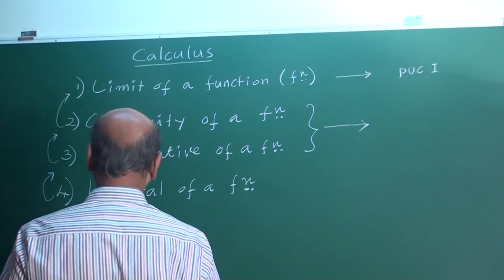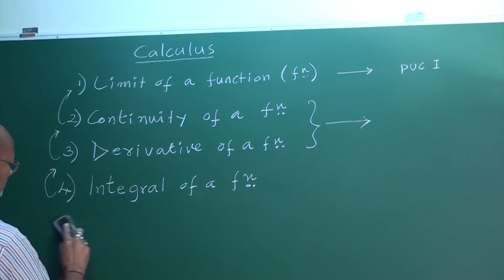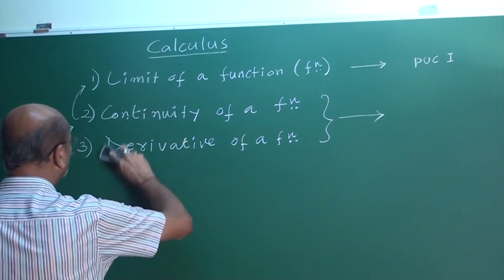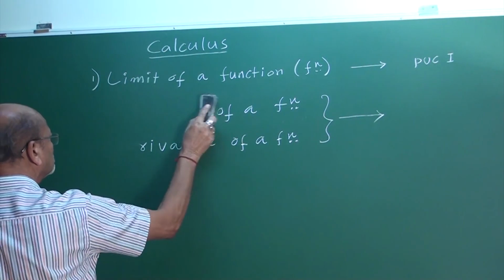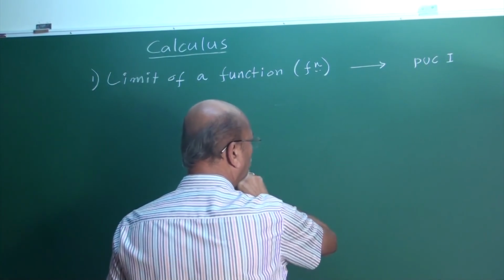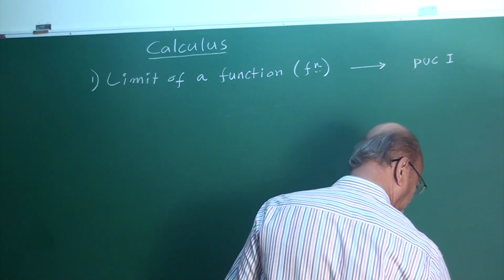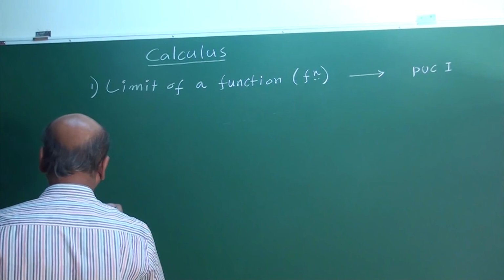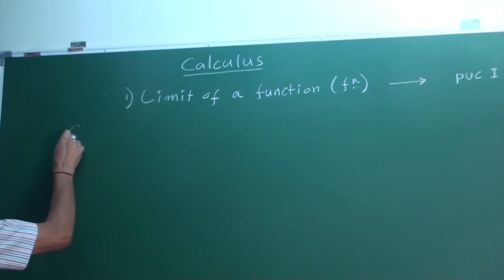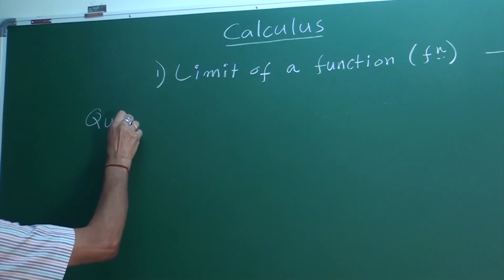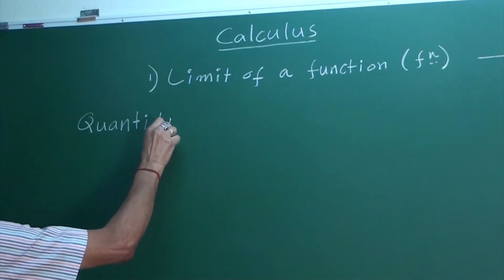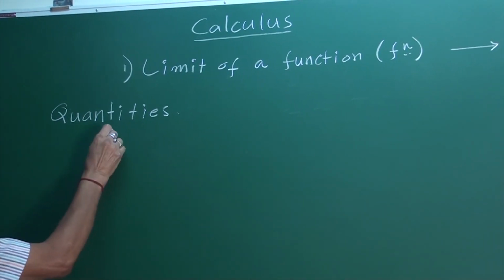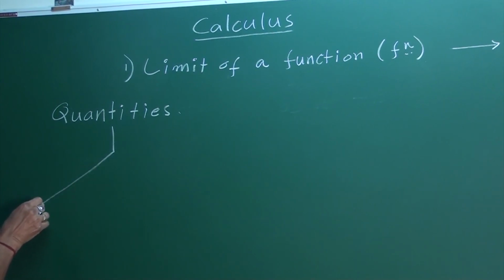Actually, the meaning of calculus is calculation. When the calculation comes, calculation of what comes? Calculation of things. Things means quantities, objects. Especially in calculus, the mathematicians are connected with two types of quantities.